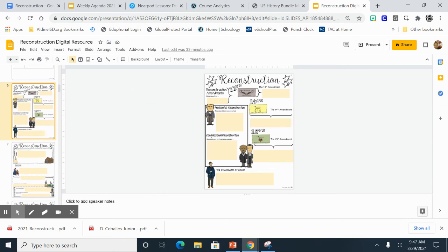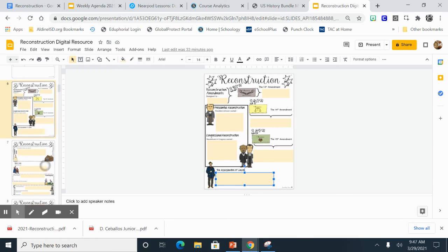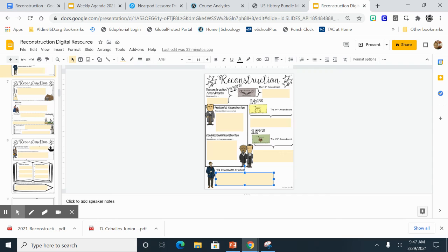So on slide 6, you guys will be putting in the information for presidential reconstruction, congressional reconstruction, and the assassination of Lincoln.